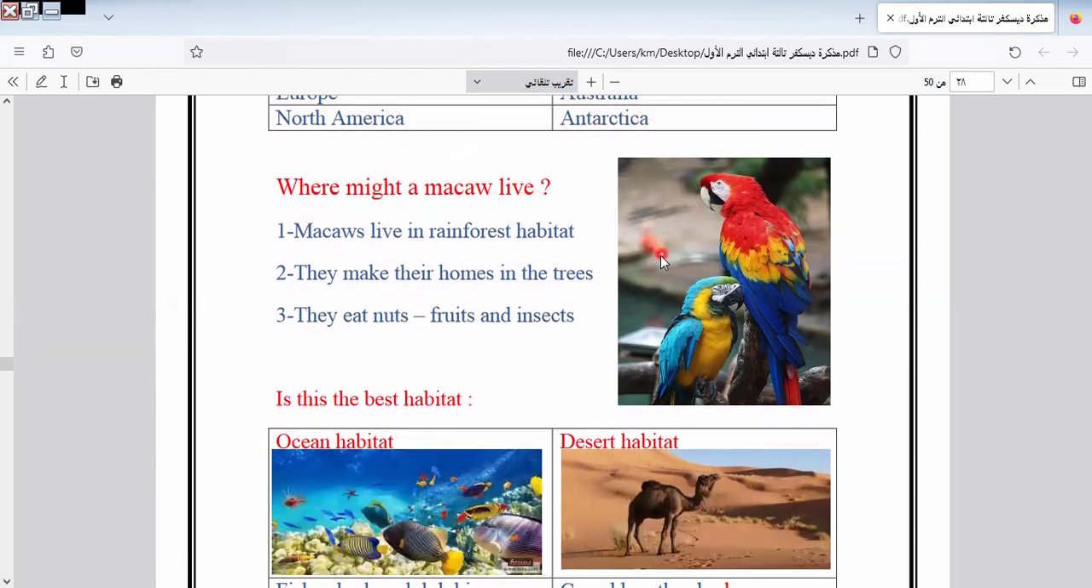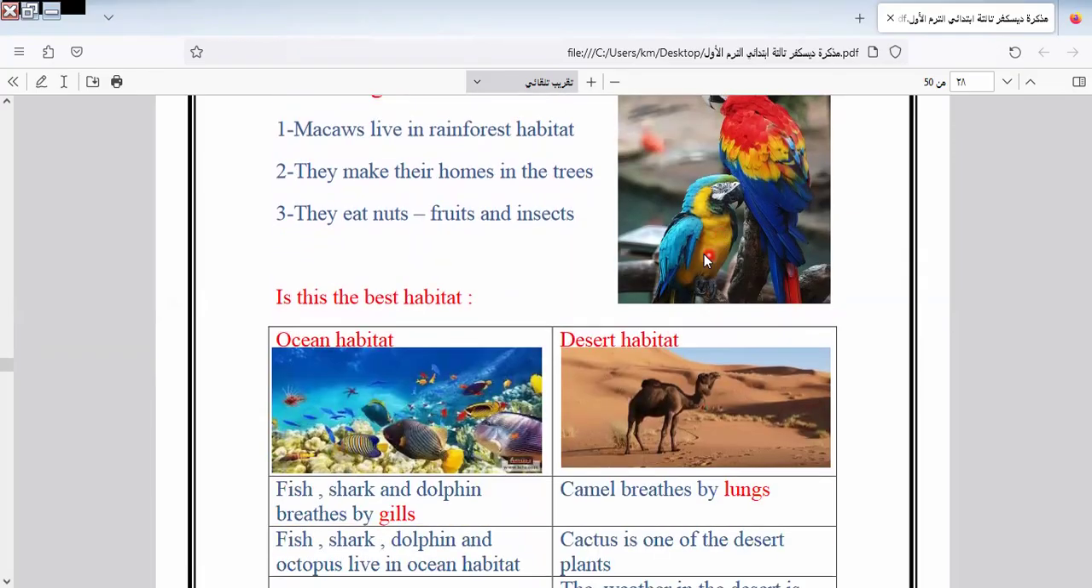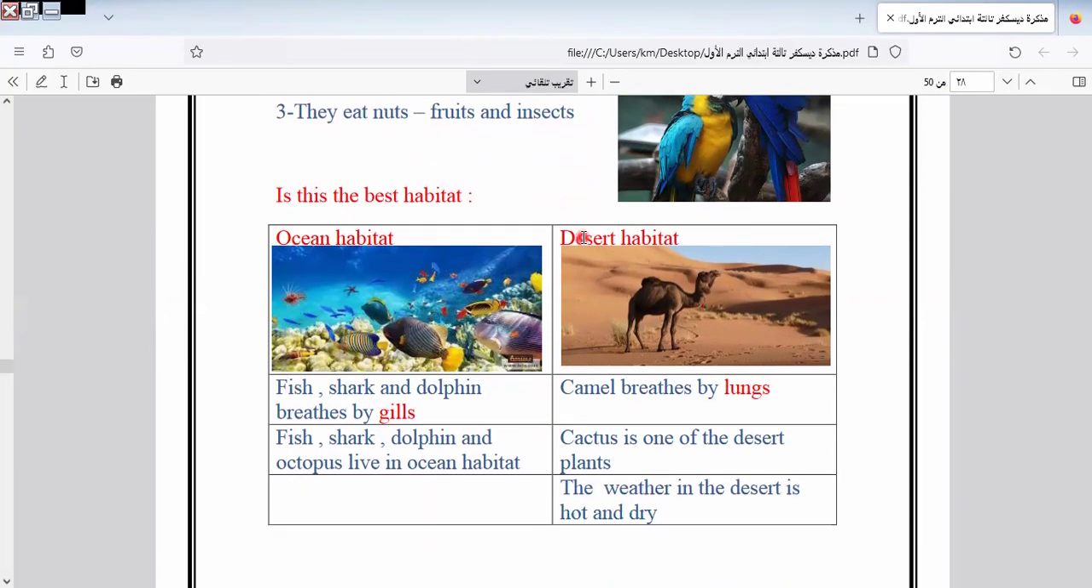Where might a macaw live? Here we talk about the bird called macaw. Okay, a macaw lives in rainforest habitat. They make their homes in the trees. They eat nuts, fruits, and insects.